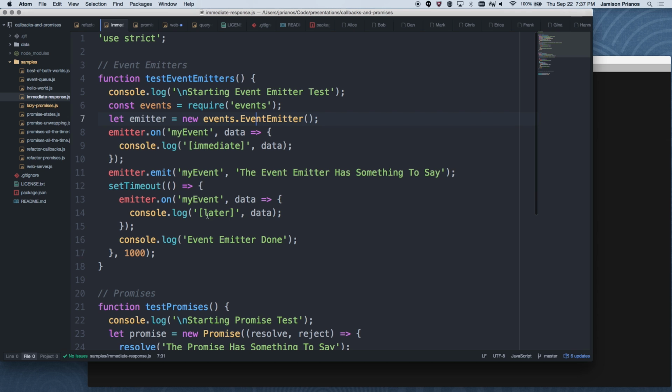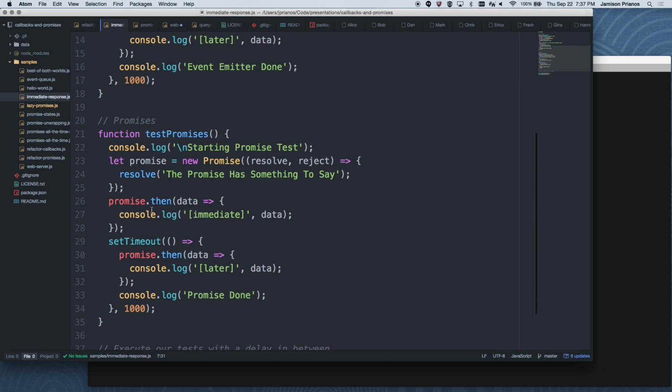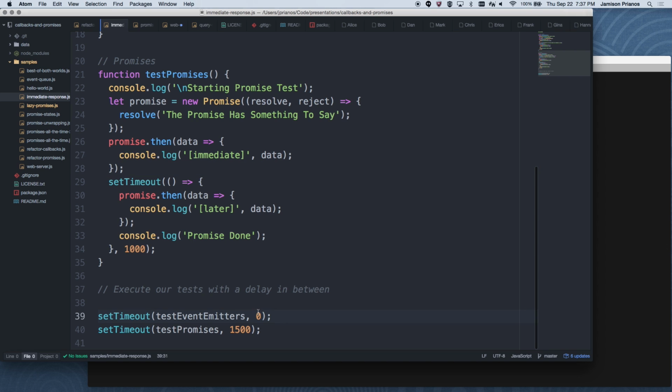Promises do the same thing. We actually add a then onto the promise as soon as we define it. Then in our timeout, we add another then 1 second later. And we resolve it immediately. So we've actually resolved it before we even add the first then. And then just so that they run separate from each other, we do the test event emitters, then we do test promises. So